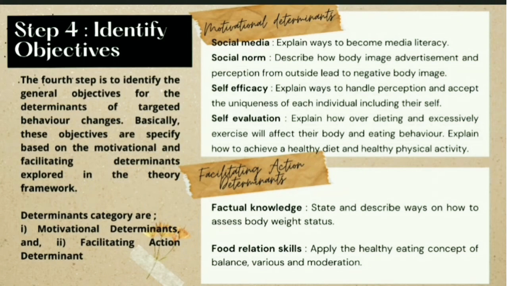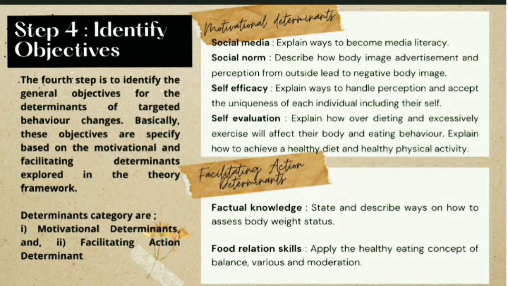The third is self-efficacy, which aims to explain ways to handle perception and accepting the uniqueness of each individual, including themselves. The last determinant from the first category is self-evaluative, and this determinant aims to explain how over-dieting and excessive exercising can affect their body, and aims to explain how to achieve a healthy diet and healthy physical activity.